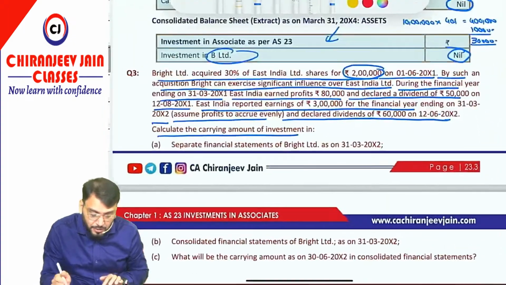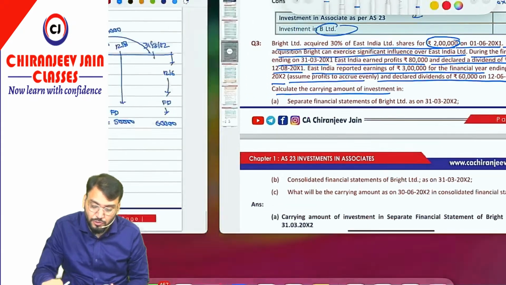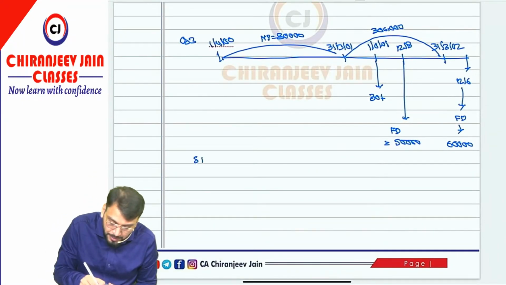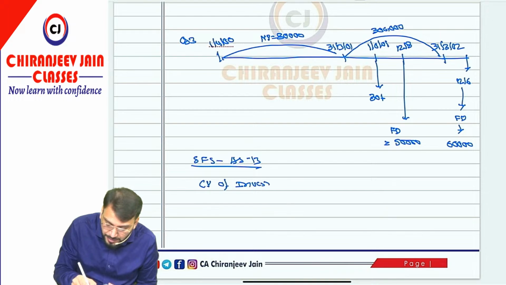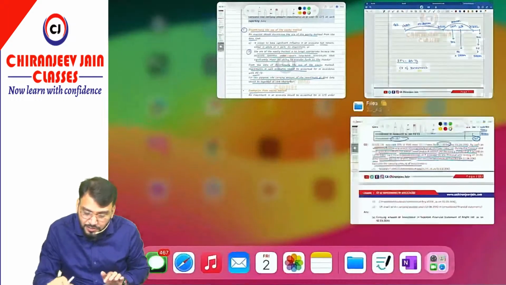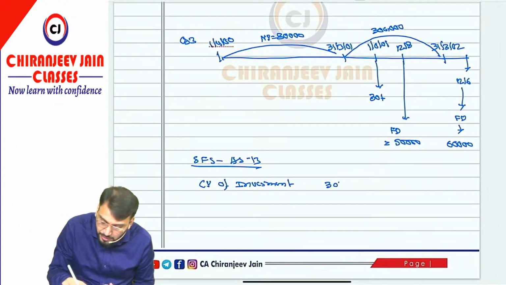First they have asked: what is the carrying amount of investment in the separate financial statement by Bright Limited on 31st March 2002? So if I am saying separate financial statement, it means AS 13 will be applicable. So what is the cost price of investment? They have purchased 30% by payment of 2 lakh.